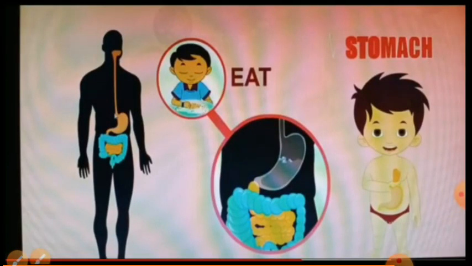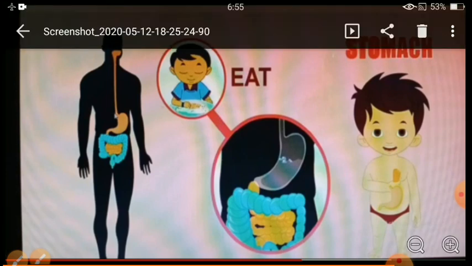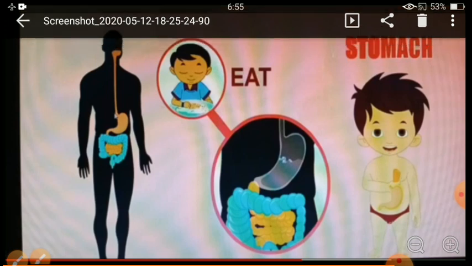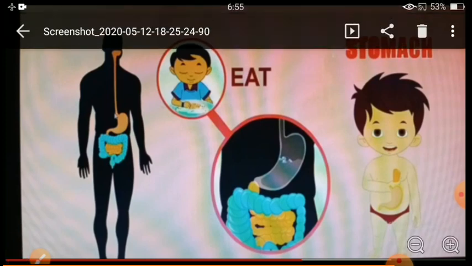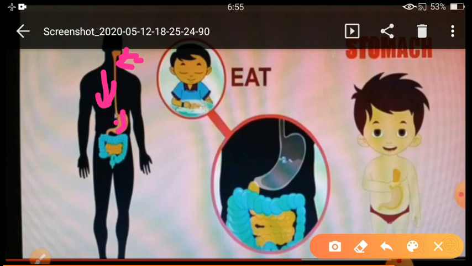Stomach. So children, the next internal organ is our stomach. The food that we eat. Children, from where do we eat our food? With the help of our mouth. After that, food enters the food pipe, and after that it goes inside the stomach. This is our stomach. So the food that we eat goes into our stomach.